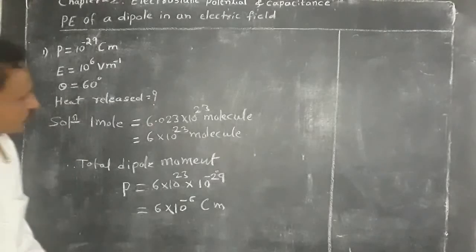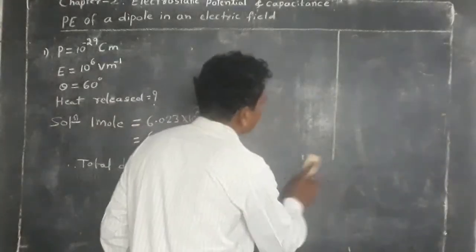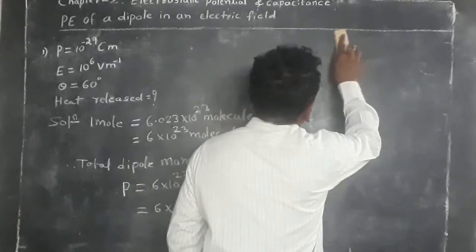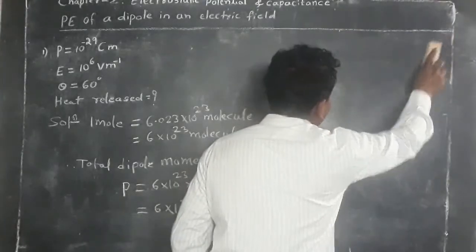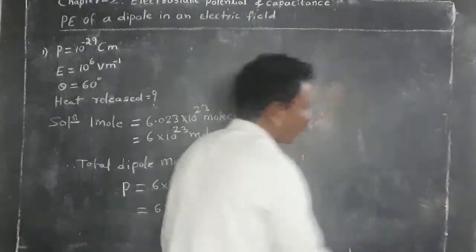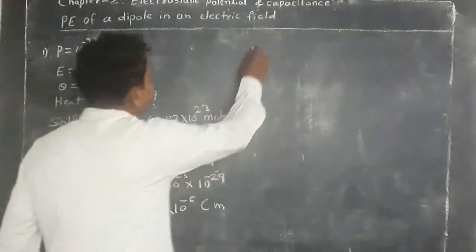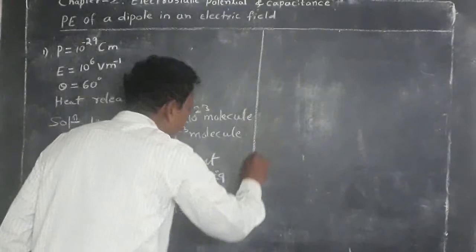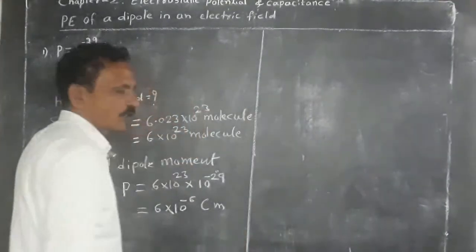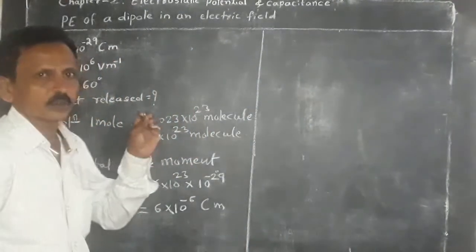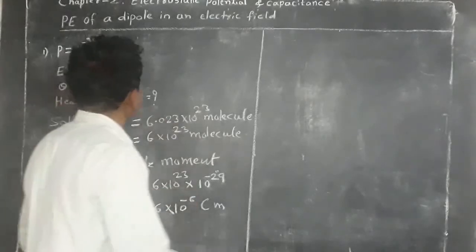And now, potential energy of a dipole when it is in mean position or equilibrium position, stable equilibrium, that is theta equal to 0.